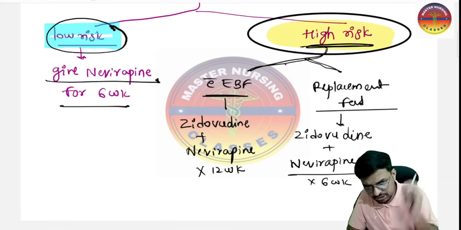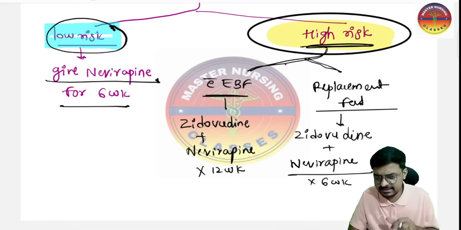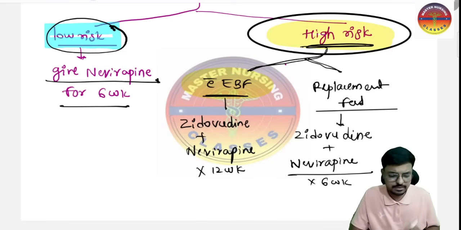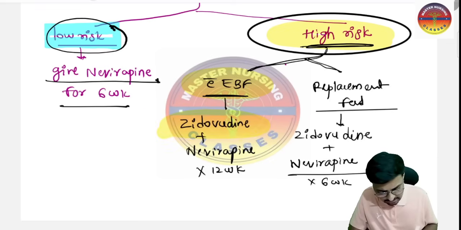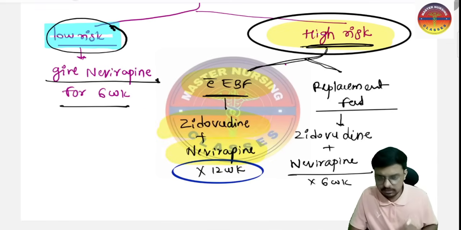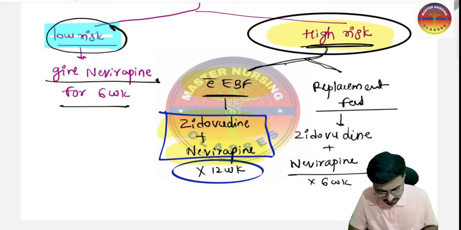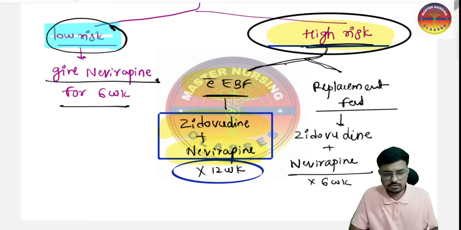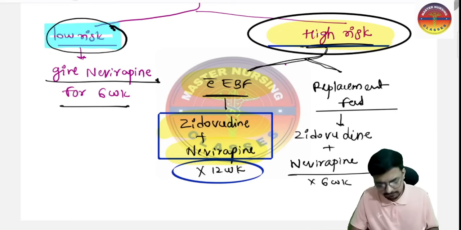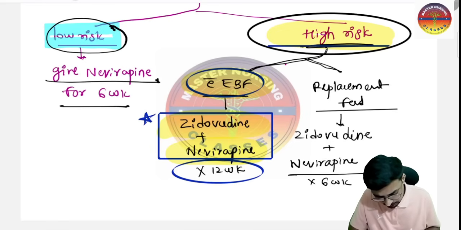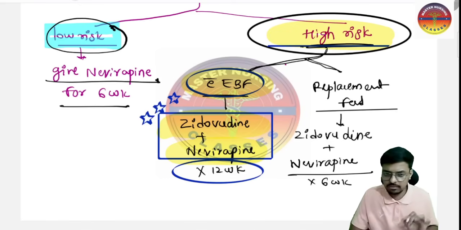So HIV positive mother, okay, so the high risk is there. In this one, the mother is giving a feed, the exclusive breastfeeding is going. That time zidovudine plus nevirapine both we are going to give for the duration of the 12 weeks. So high risk mother, that is more than 1000 copies of the viral load for the 1 ml of the blood, and exclusive breastfeeding we are continuing. That time our treatment regimen would be zidovudine plus nevirapine both, for the duration of the 12 weeks.